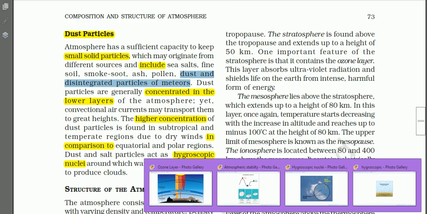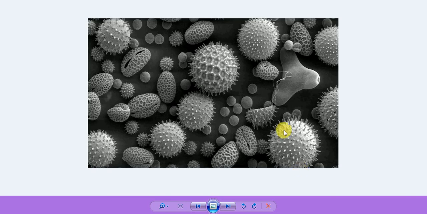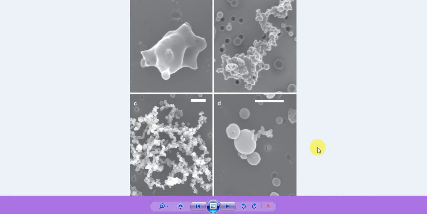This is pollen grain seen through microscopes, pollen grains from plants and flowers. And here are different types of soot particles seen through the microscopes.